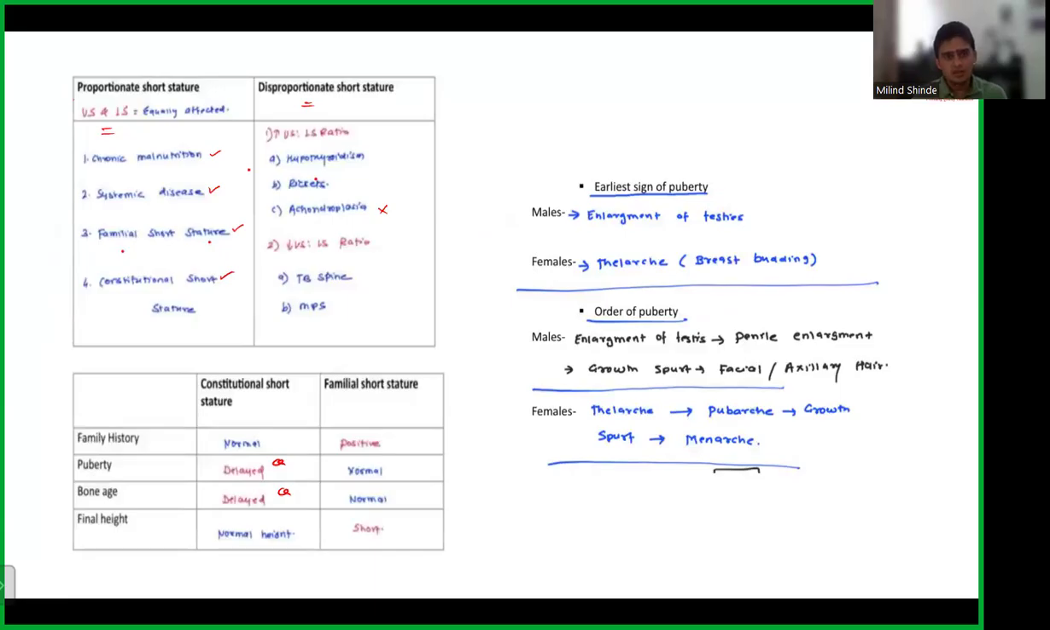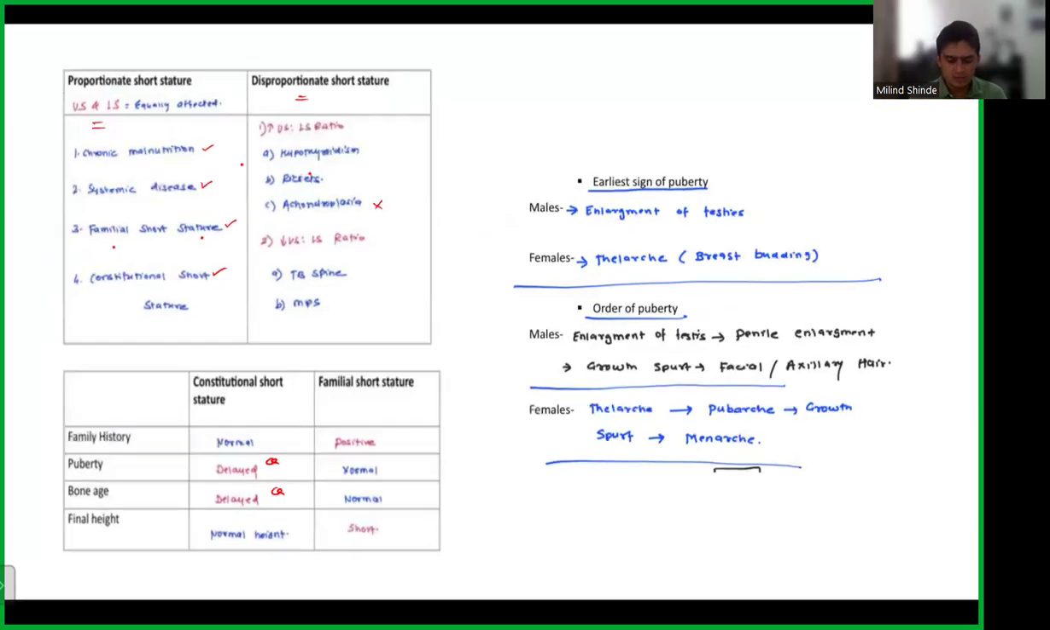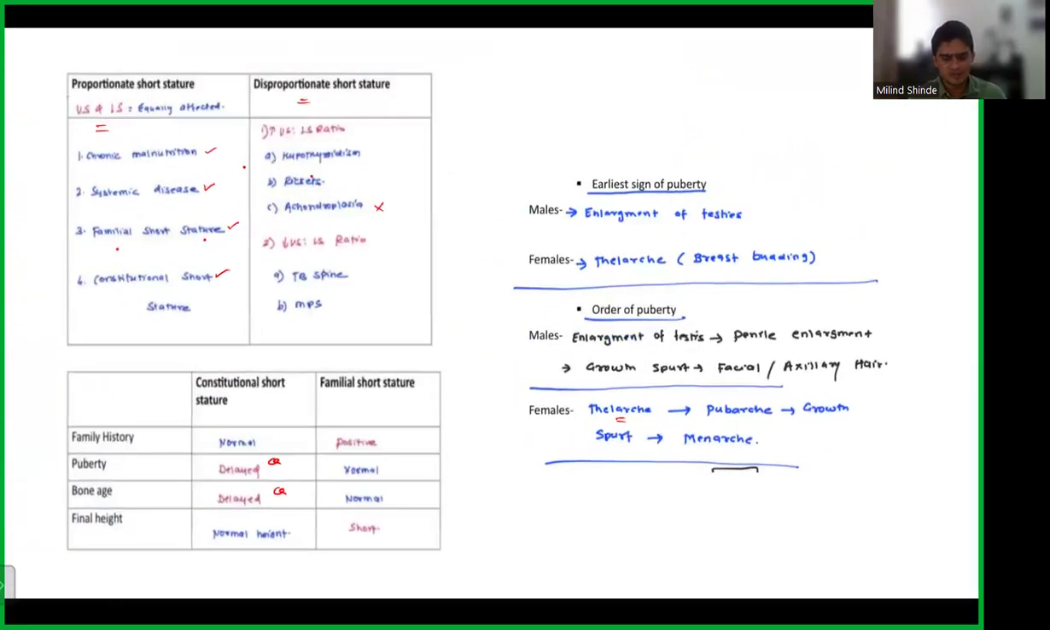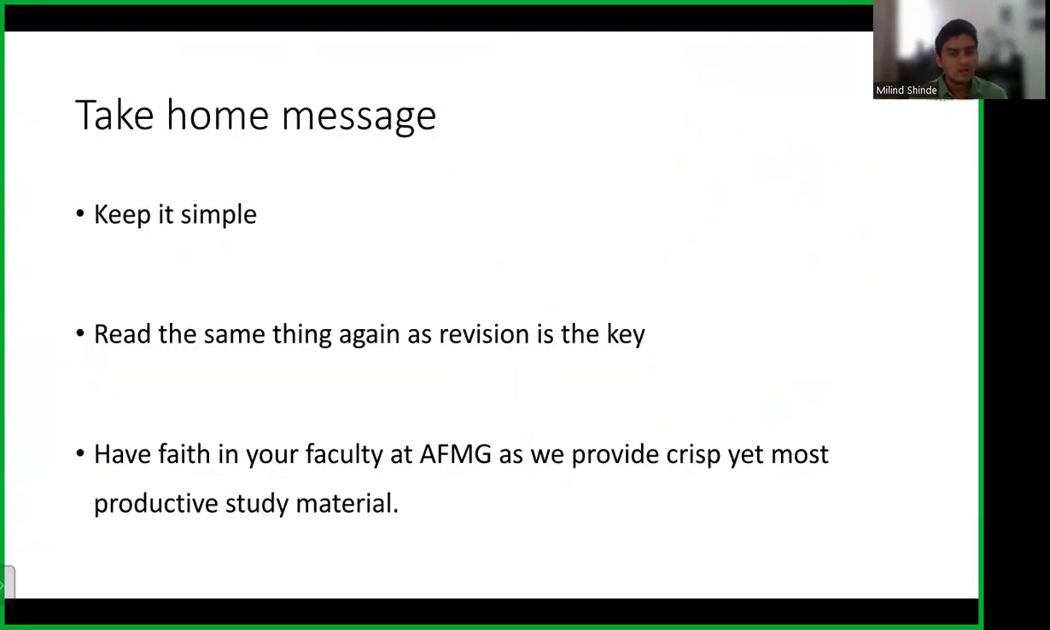I also got some feedback from the students. There was some question about the order of puberty in, I think, females. I don't recall the exact question, but this is the order we have already discussed, so even if there was a question, you can answer from this small chart that we had given. In males, the order of puberty is initially enlargement of testes, followed by penile enlargement, then growth spurt, and then facial and axillary hair will appear. Whereas in females, you have thelarche, pubarche, growth spurt, and then menarche. So this is the order that you follow in females. I believe there was some question on that. So I think that is all.